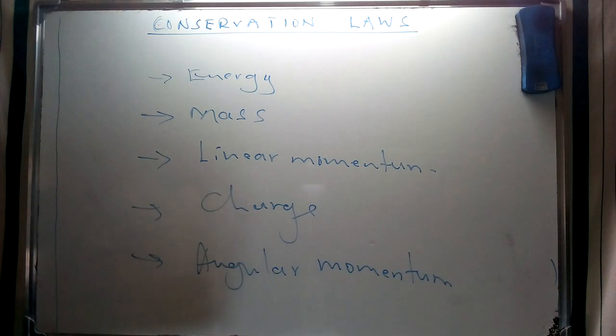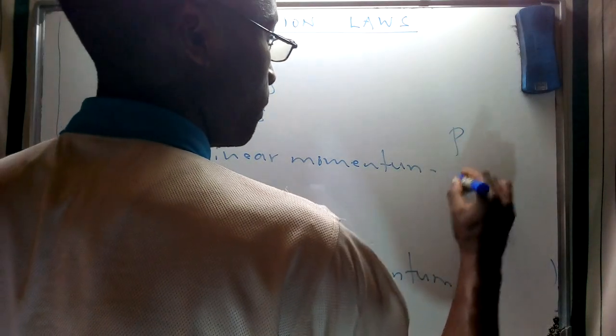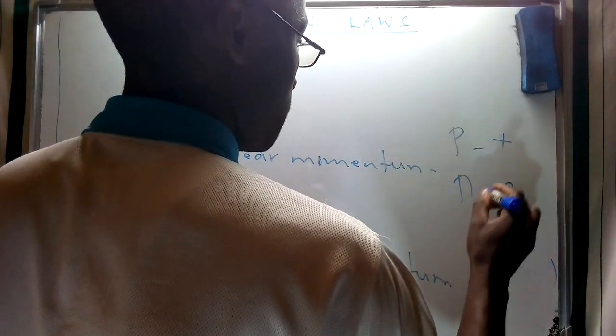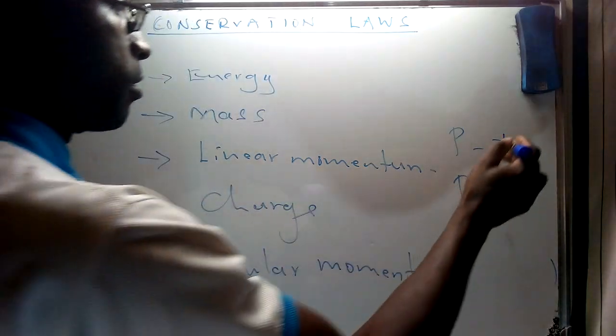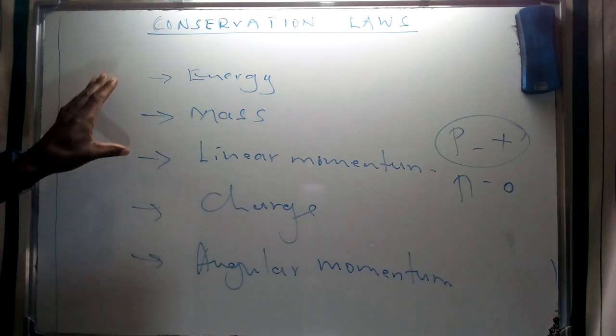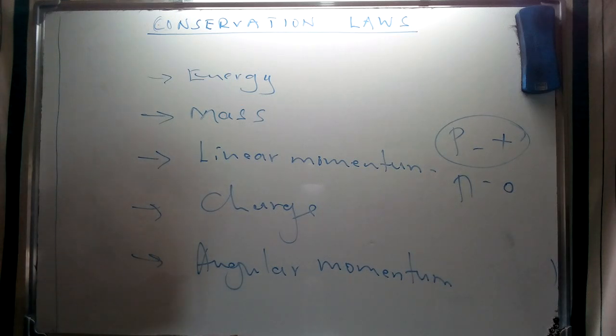As we stated earlier, the nucleus is made up of two types of nucleons, the protons and neutrons, which have different charges. Of course, we're going to see that this is involved in the concept of charge. So looking at these various aspects will assist us in describing the specific conservation laws which are applicable in radioactivity.